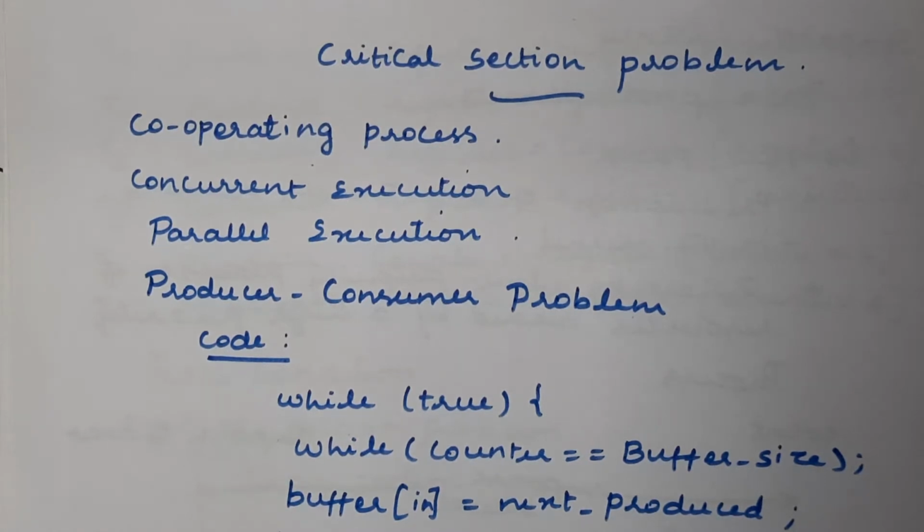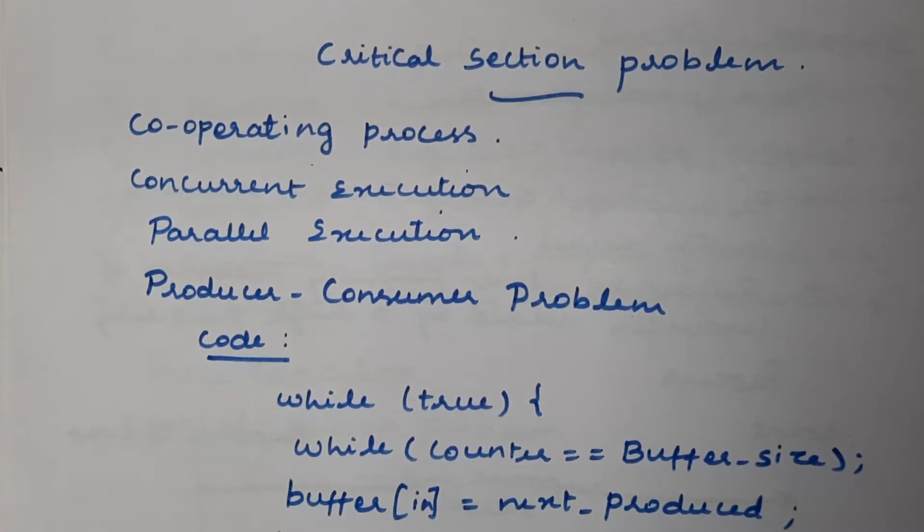All this context switching is done within a fraction of a second, so the user does not know whether it stopped the first process and is now executing the second. It gives the illusion of parallel execution, but actually it is not happening. Parallel execution does not happen in a uniprocessor environment, only concurrent execution takes place.